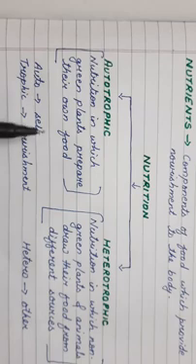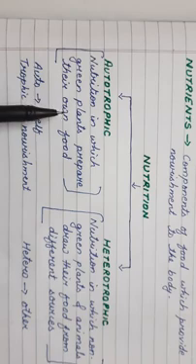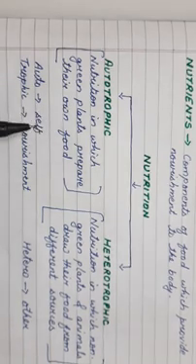You all know, children, which is the organism that can prepare its own food? That is the green plants. There are some green plants which can prepare their own food, and along with green plants, there are some algae and some bacteria which can also prepare their own food.